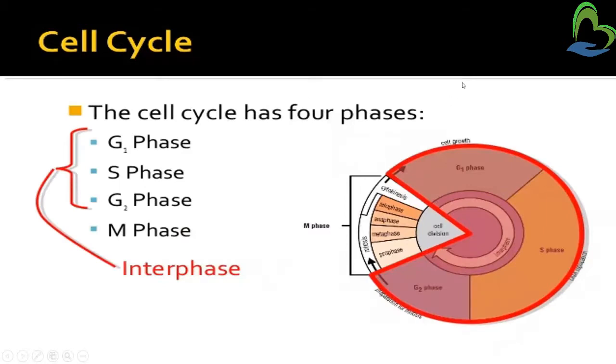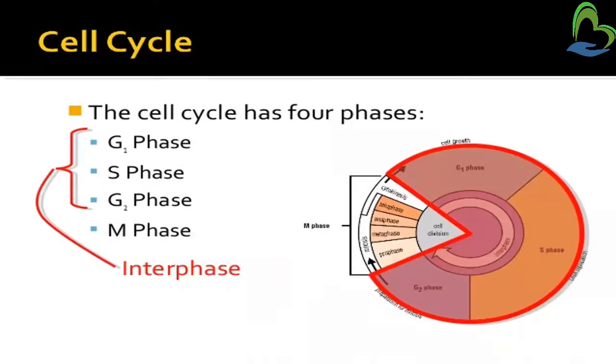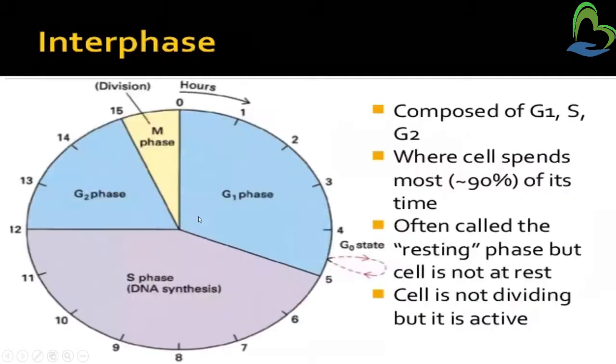Now we will see about the cell cycle. The cell cycle includes four phases. What are the phases? First is the G1 phase, then S phase, G2 phase and M phase. The first three phases are called interphase and the last phase is called M phase.